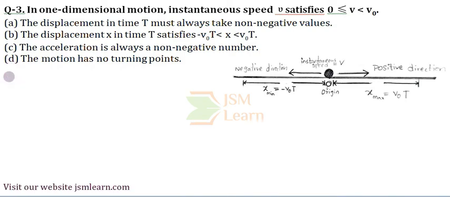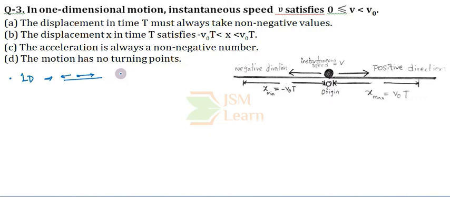In the question, they have discussed a particle performing one-dimensional motion. What is meant by one-dimensional motion? A particle is said to perform one-dimensional motion if it moves along a particular axis. It is not moving along the y-axis or along an x-y axis. Its motion is restricted to one particular axis. Then we say that the particle is in one-dimensional motion.